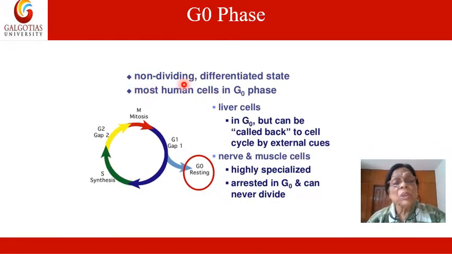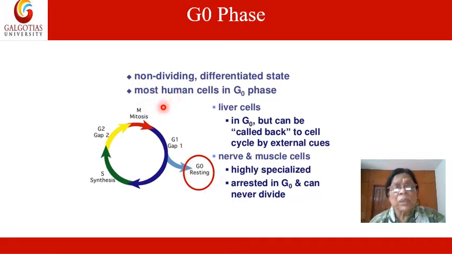Now, let us come to the G0 phase. This is the non-dividing, differentiated state. Most human cells are in the G0 phase, or resting state. Here, after mitosis and G1, the cell has not got the signal to proceed, so the cell comes to the G0 phase.